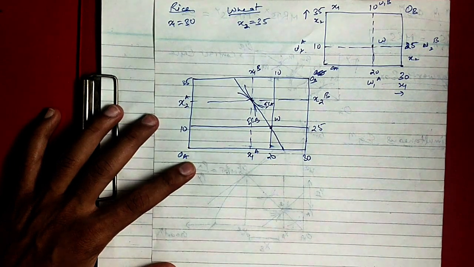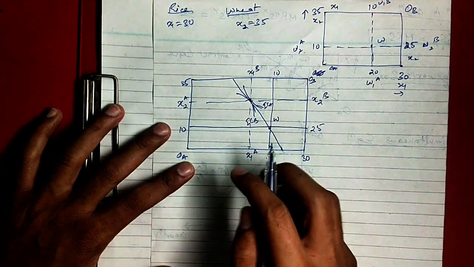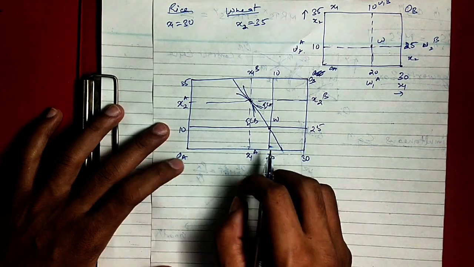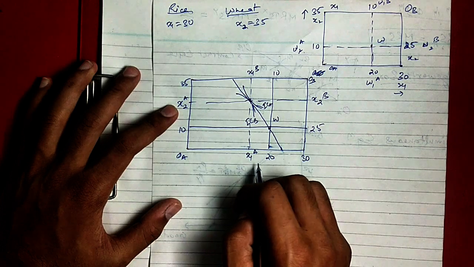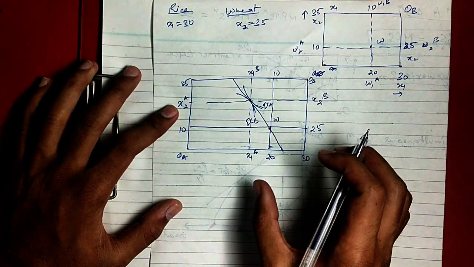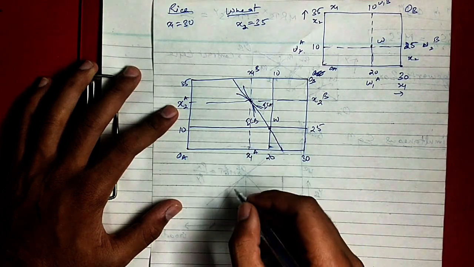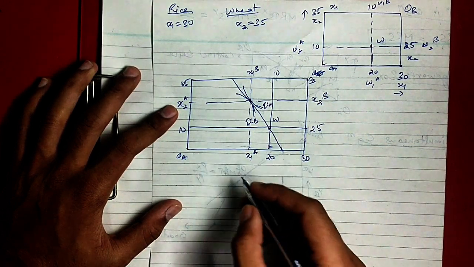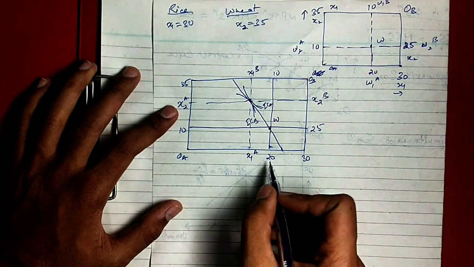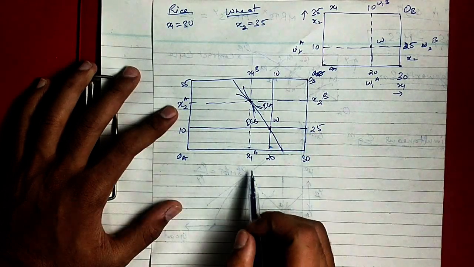Also, from the diagram, if you take any point, if I am taking x1 here, it is the equilibrium quantity of x1 with A. You can see A already has 20 units of x1, and he is purchasing, let's say, 15 or 10, it's less than 20. You just see that it is less than 20, right?